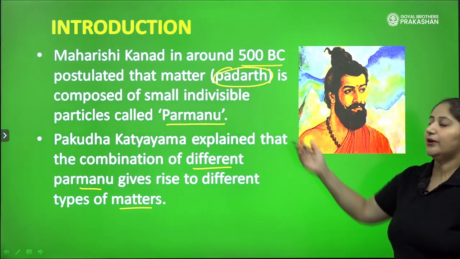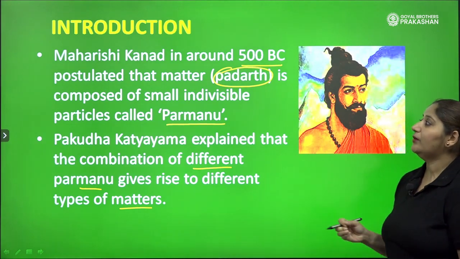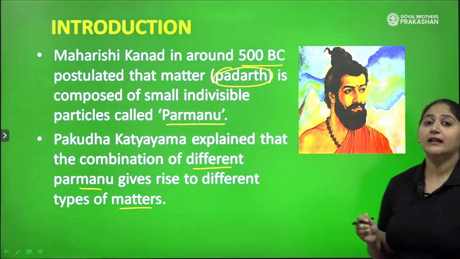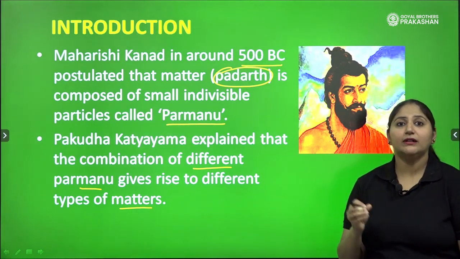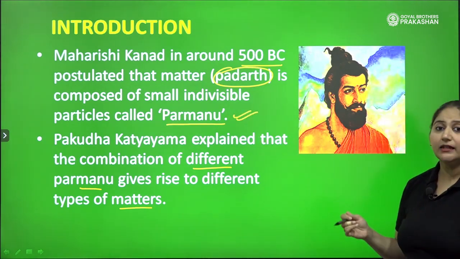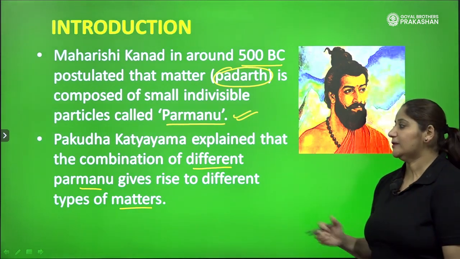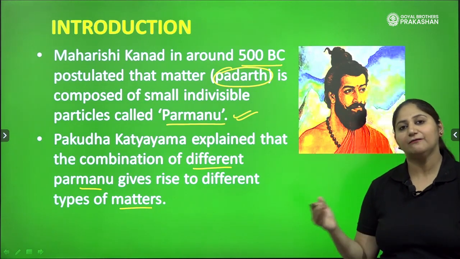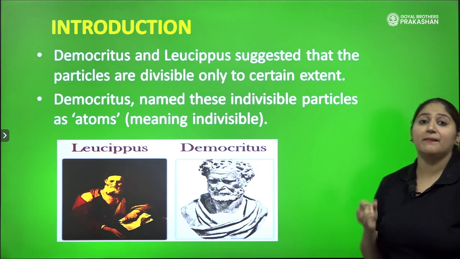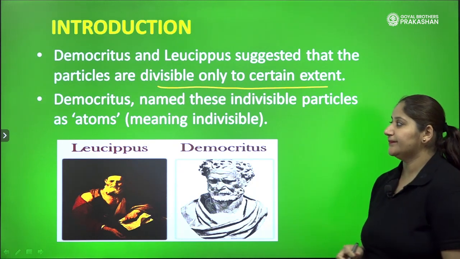So the first point was that Maharishi Kanad was the first one who talked about Padarth or matter in 500 BC, and he said that Padarth contains small individual particles which are named Parmanu. And the other philosopher, Pakudha, explained that the combination of different types of Parmanu gave rise to different types of matter. Then we have Democritus and Leucippus. They suggested that particles are divisible only to a certain extent.